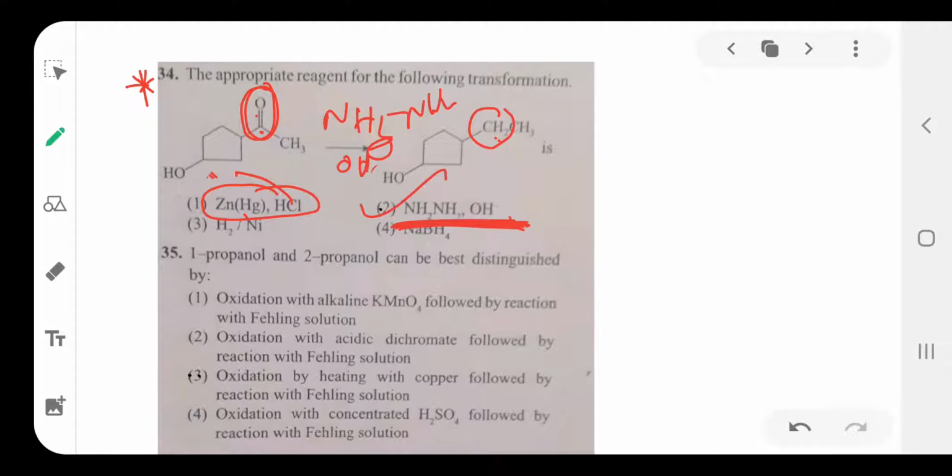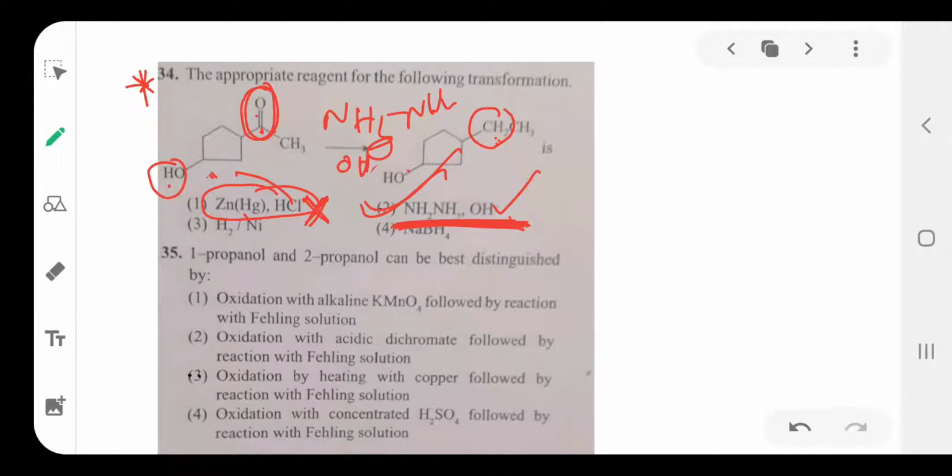So option 2 is the correct option. Once again, both zinc amalgam and HCl and hydrazine and alkali reduce the keto group to hydrocarbons. But zinc amalgam and HCl not only reduce the keto group to hydrocarbon, it also reacts with the OH group attached to the ring, which is replaced by chlorine. But here the OH group is not replaced. That's why this is not a suitable reagent. So option 2 is the correct one.